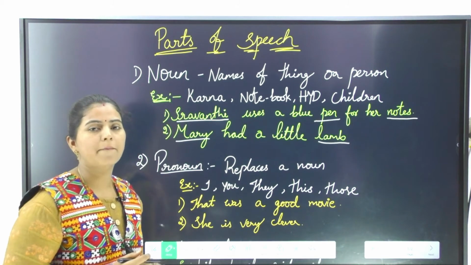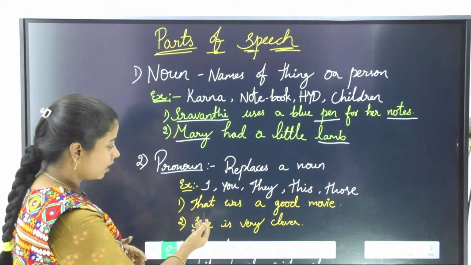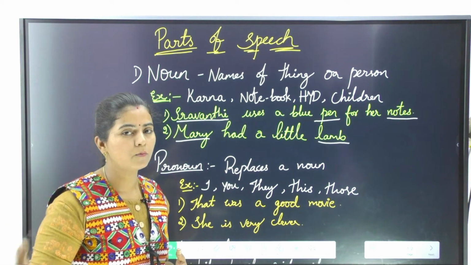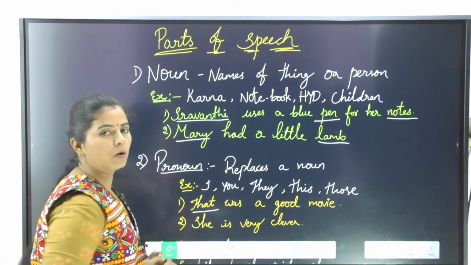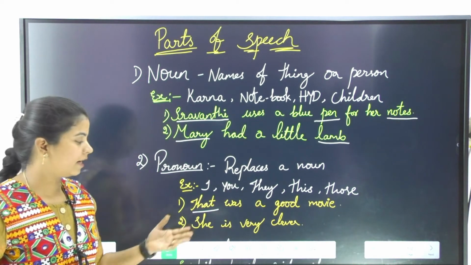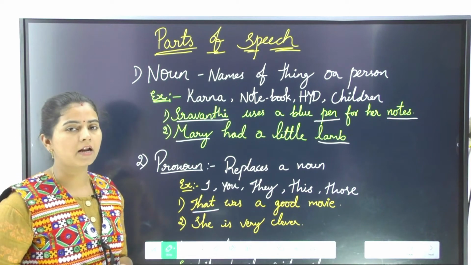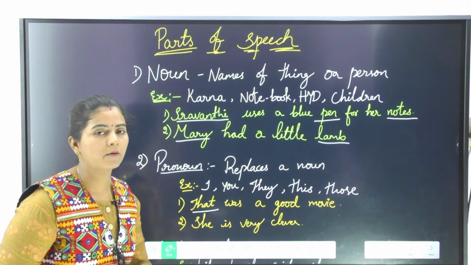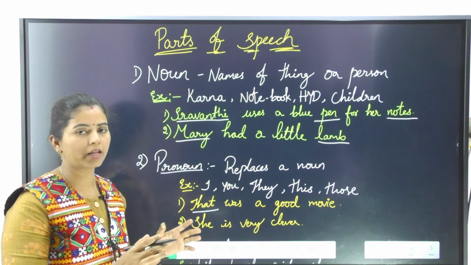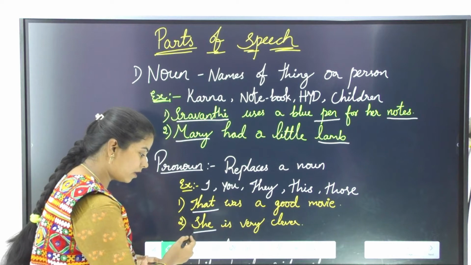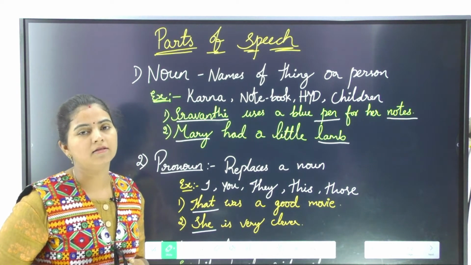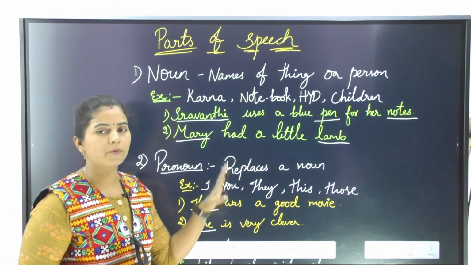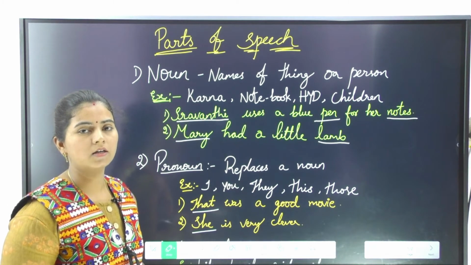Let us take examples in the form of a sentence. That was a good movie. So which movie was it? The name of the movie was replaced with the word that. Hence it is considered a pronoun. She is very clever. Who is very clever? She. So instead of a name, we replaced the name of a girl with she. Hence she is a pronoun. I hope you understood this. Let us move on to the third one.